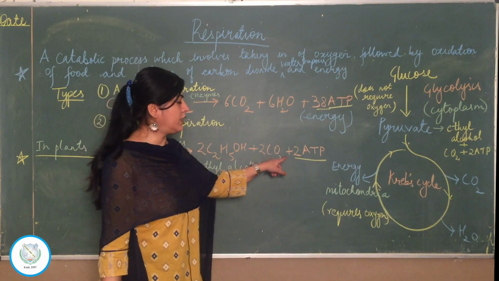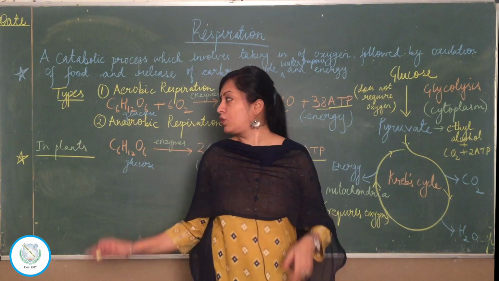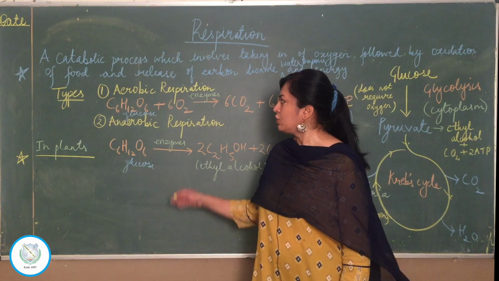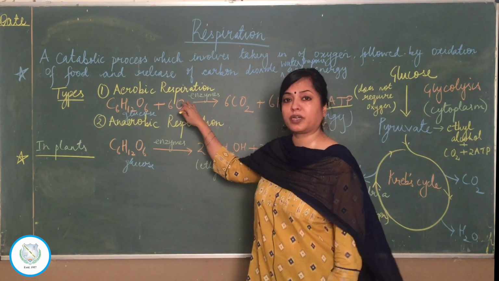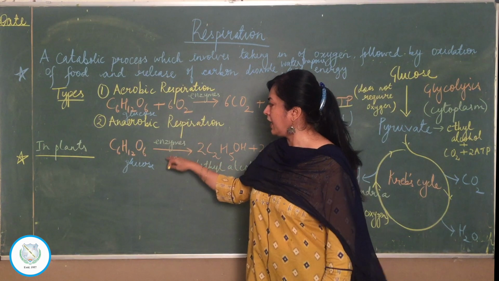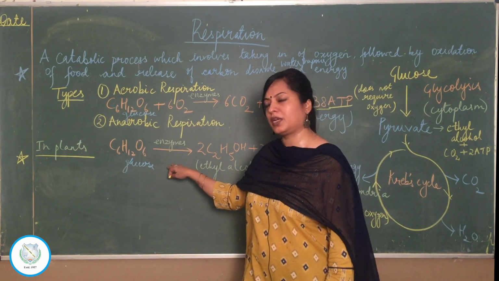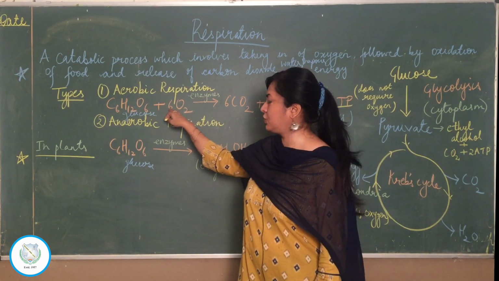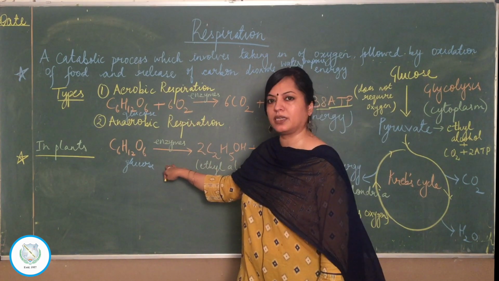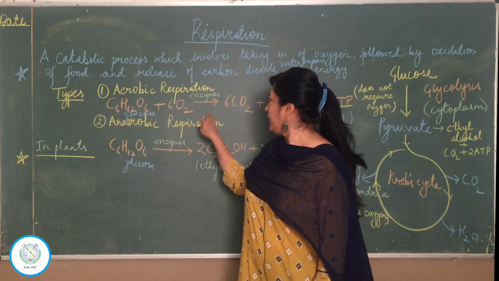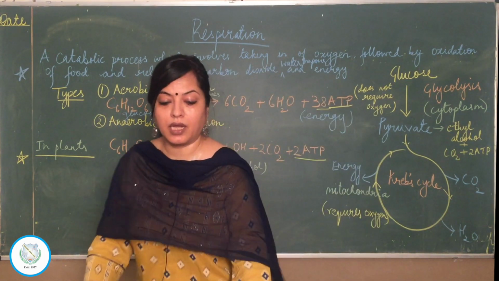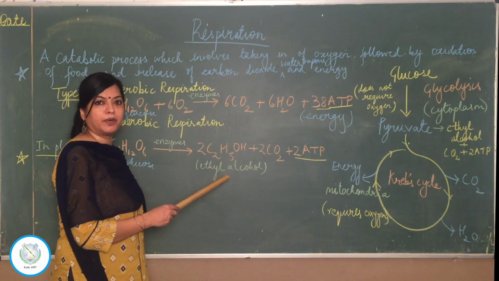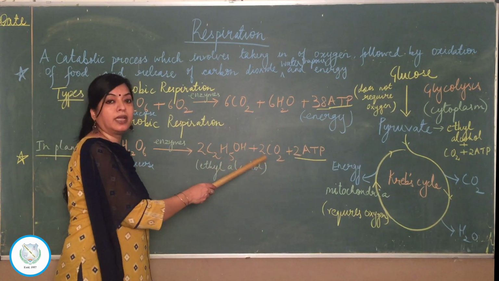And what is the reason for less evolution of energy? Because glucose is incompletely broken down in anaerobic respiration. So we can say here complete breakdown or complete oxidation of glucose occurs, and here incomplete breakdown or incomplete oxidation of glucose occurs. This occurs in the presence of oxygen, as you can see, and this occurs in the absence of oxygen. Here the end products formed are carbon dioxide and water vapor, the main end products formed, whereas here the end products formed are ethyl alcohol and carbon dioxide.